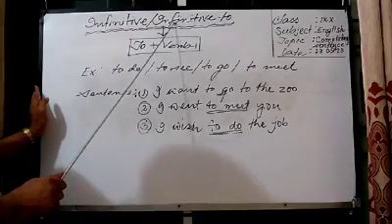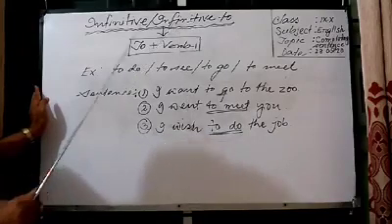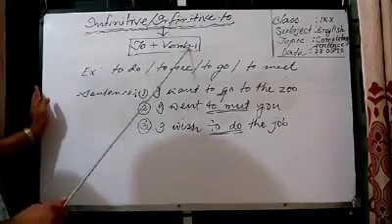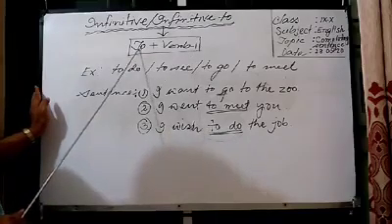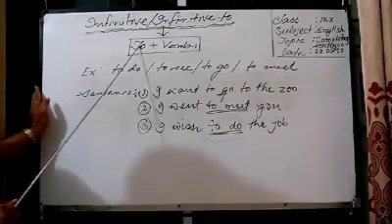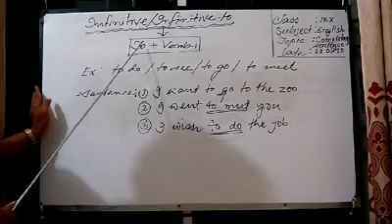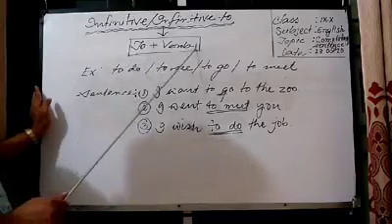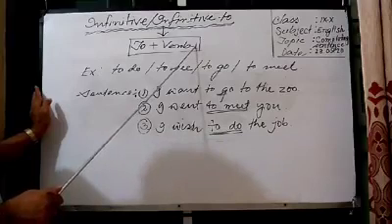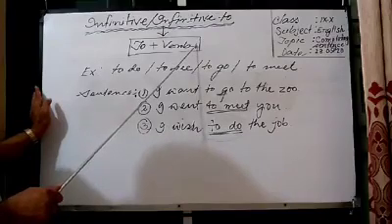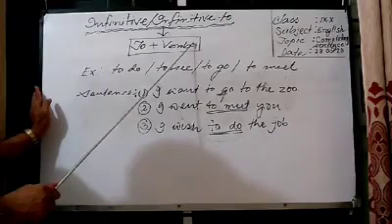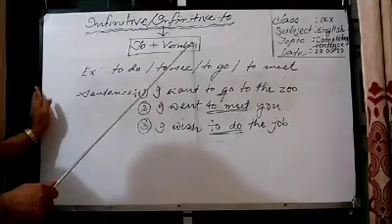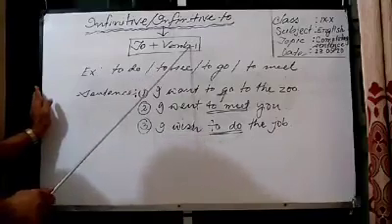Actually, infinitive to is a grammatical language. It means to plus verb 1. You know that to is originally a preposition. However, here after to you can see verb 1. You know that every verb has three forms: verb 1, verb 2 and verb 3. Verb 1 means the present form of the verb, verb 2 means the past form of the verb, and verb 3 means the past participle form of the verb.